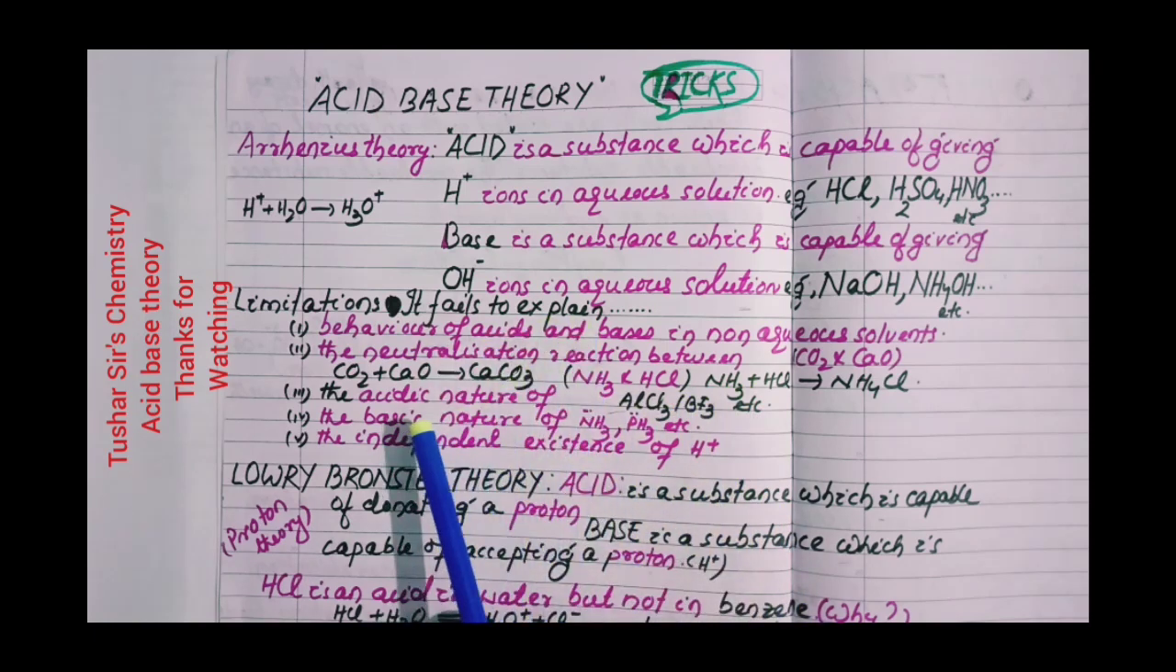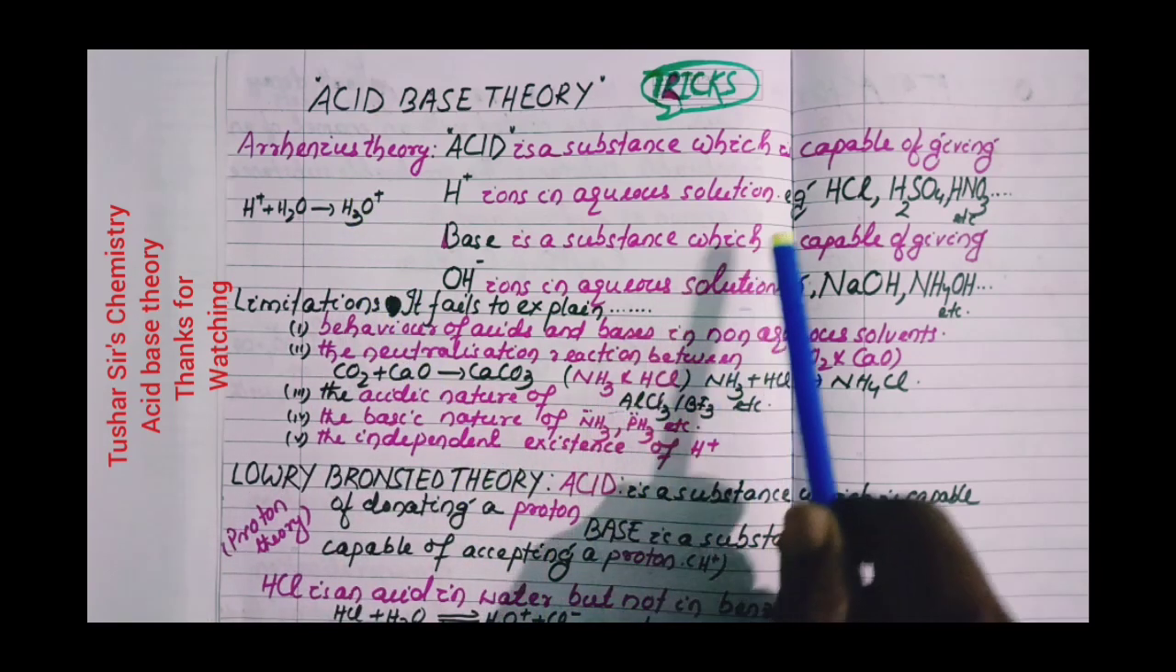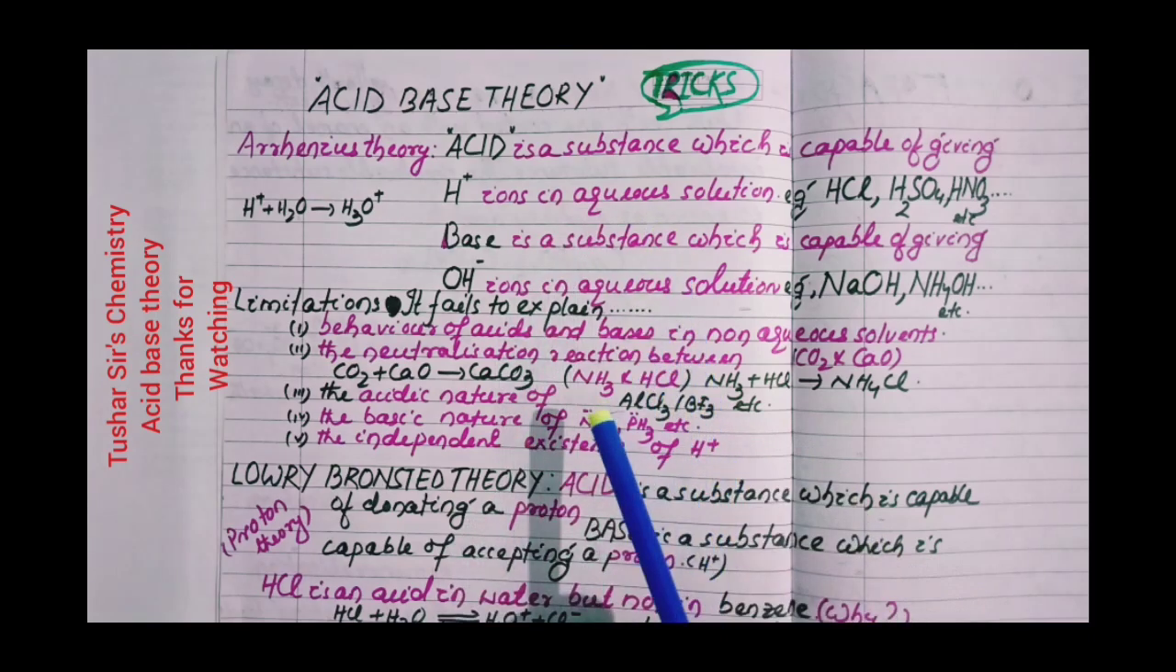It fails to explain the acidic nature of aluminum chloride, BF3, etc. These are electron deficient compounds. It cannot be explained by Arrhenius theory because AlCl3 cannot provide H+ ion in water. However, AlCl3 is an acid according to Lewis theory.